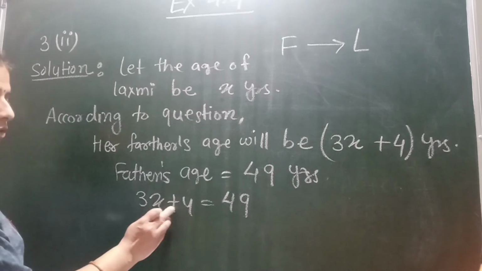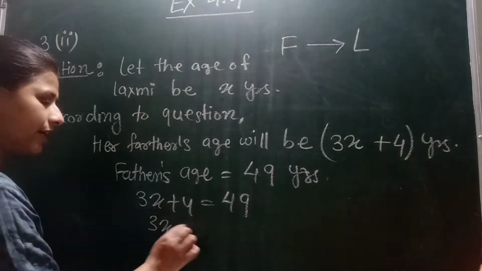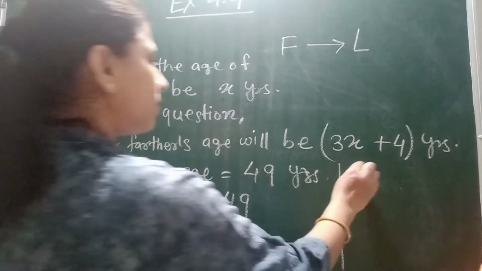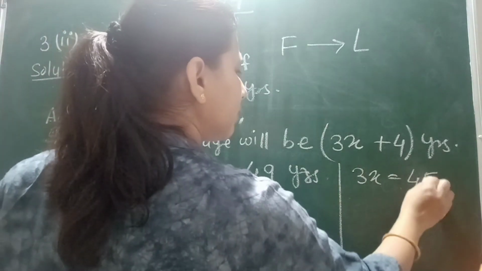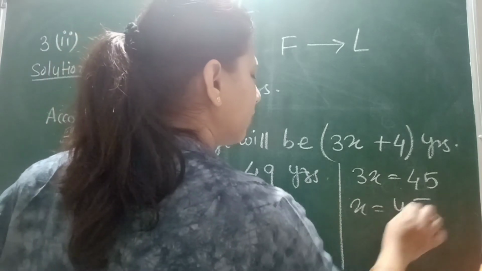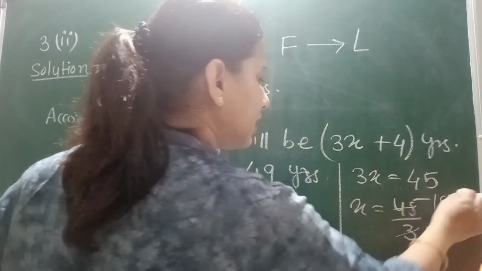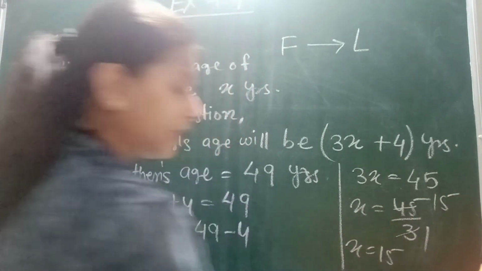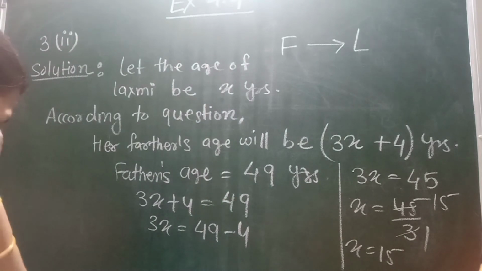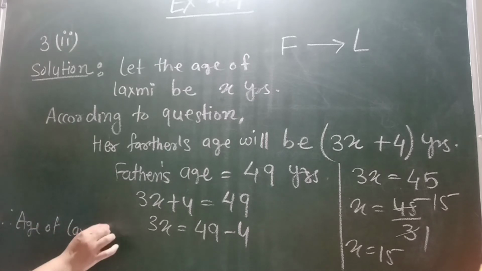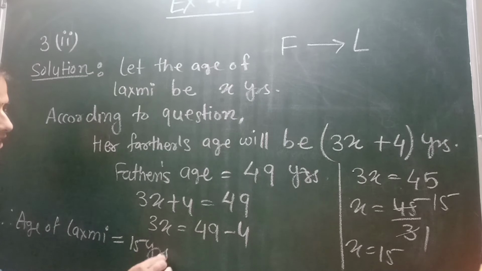First we will shift this plus 4 from the left hand side to the right hand side. What will we get? 49 minus 4. Then 3x equals 49 minus 4, it means 45. x equals 45 upon 3. Then we will cancel this. 3 ones are 3, 3 fives are 15, x equals 15, and x is the age of Lakshmi. So at the end what will we write? Therefore, the age of Lakshmi equals 15 years.